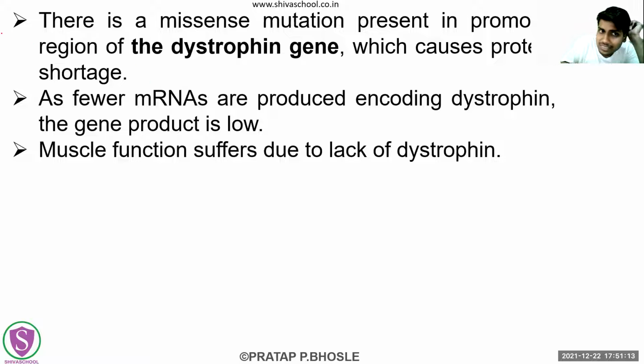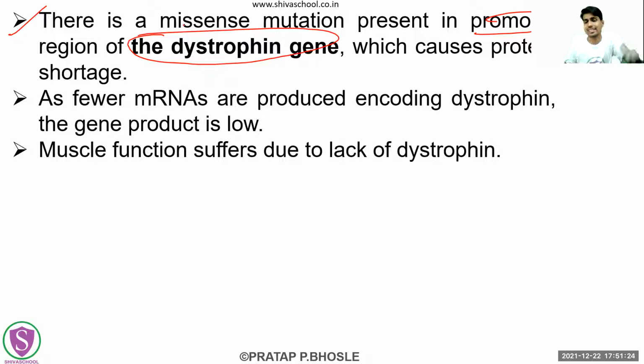So in this, there is a missense mutation. And what is the location of that mutation? The promoter region of the dystrophin gene, the gene for the dystrophin protein which is synthesized in the body. There is a particular gene, the dystrophin gene, and in the promoter region of that gene, there is a missense mutation.